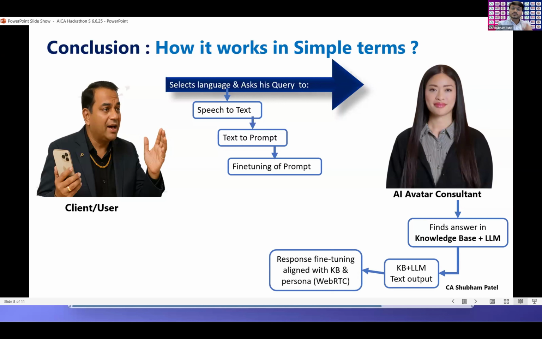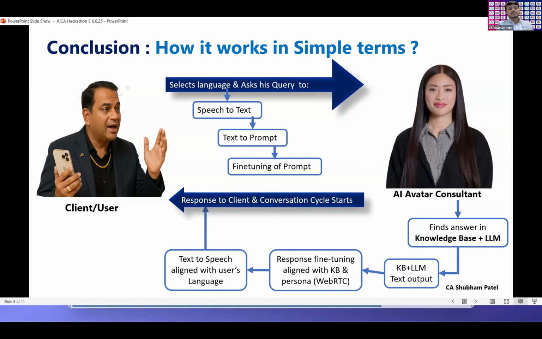But I already told you the persona is the most important thing in order to make the conversation between the client and the avatar. Next, it will again convert text to speech in the language of the user, whatever language he asked his query in. Then this completes one cycle of the communication, and everything happens within 2 seconds, or less than 2 seconds only.